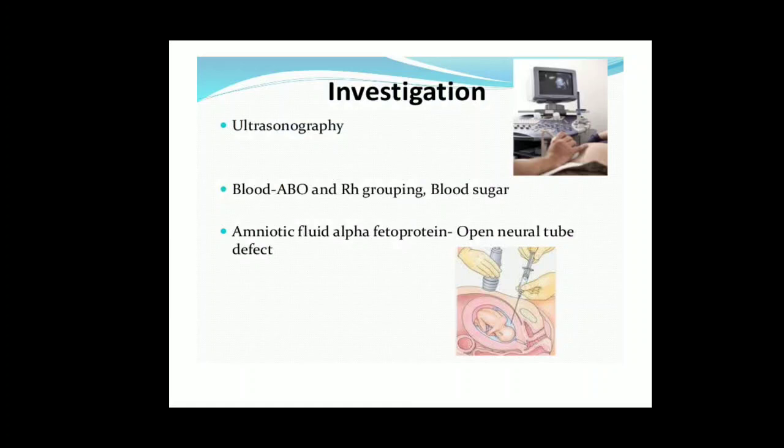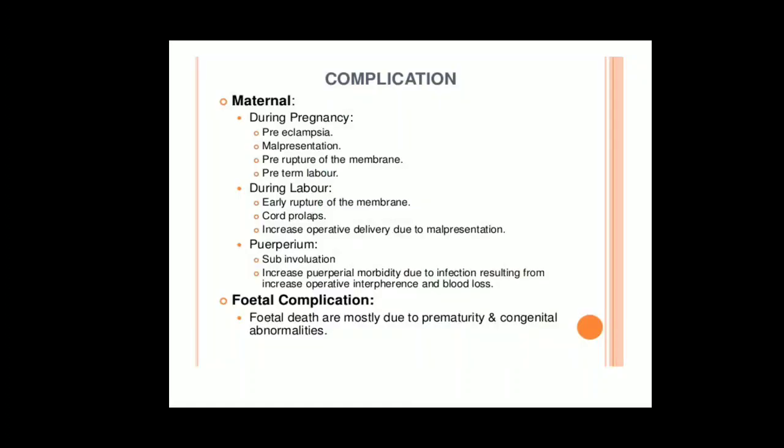Along with that, you can identify related causes by blood tests. You can send the blood for ABO and Rh typing to identify the blood group and whether there is incompatibility, because Rh incompatibility is also one of the causes of polyhydramnios. Next, you can check the blood sugar level of the mother, whether she is suffering from diabetes. Then you can go for an amniotic fluid alpha-fetoprotein test to identify fetal causes, like whether the baby is suffering from any neural tube defect, NTDs.